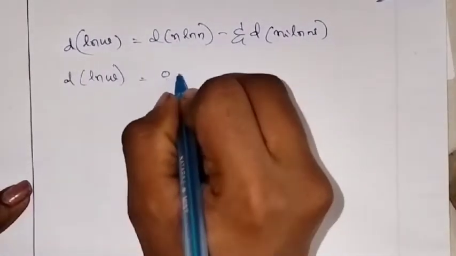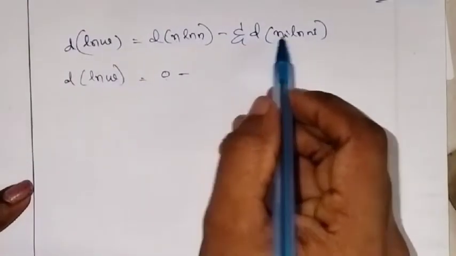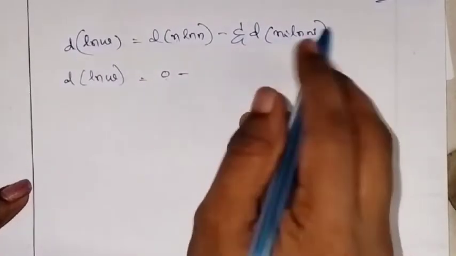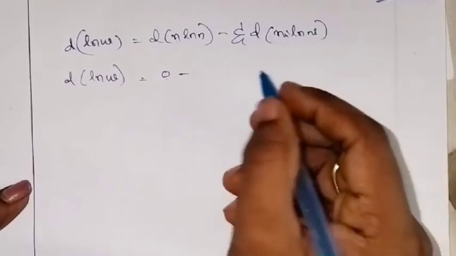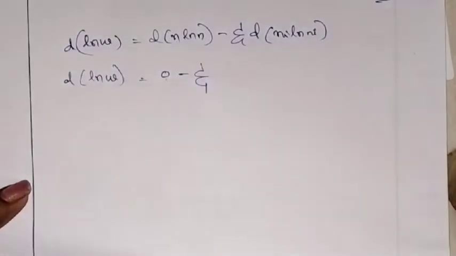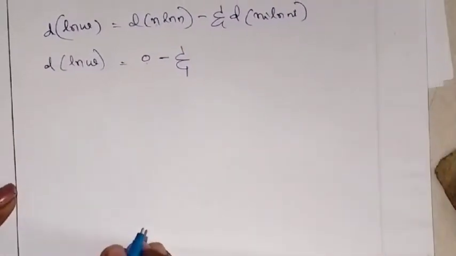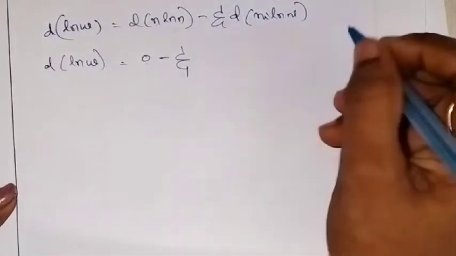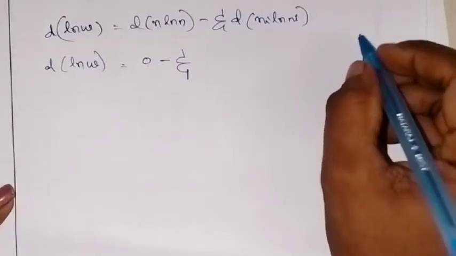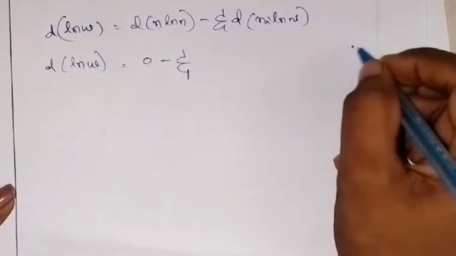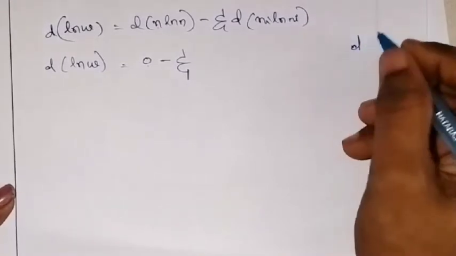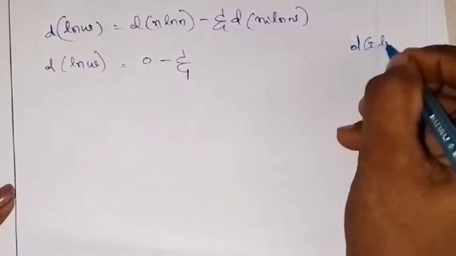Then let us differentiate this. This is not 0, because ni means the number of particles in the ith level, right? How to differentiate this? We have a general formula. Suppose you have the differentiation of x ln x.